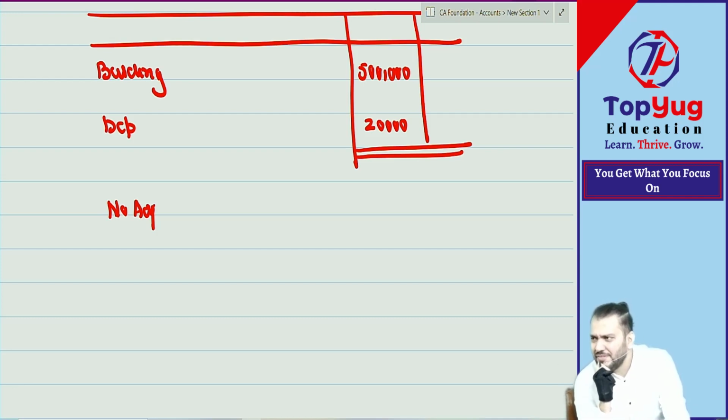P&L? Nothing. You're still doing it. Do it. How much? 5 lakh.